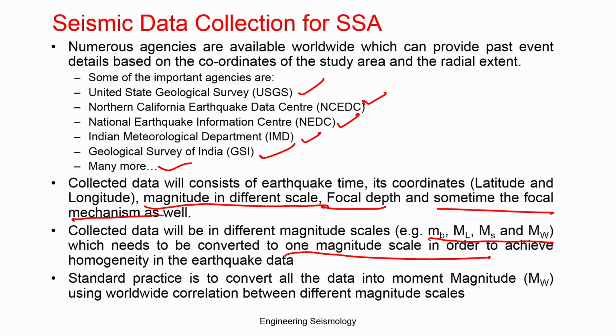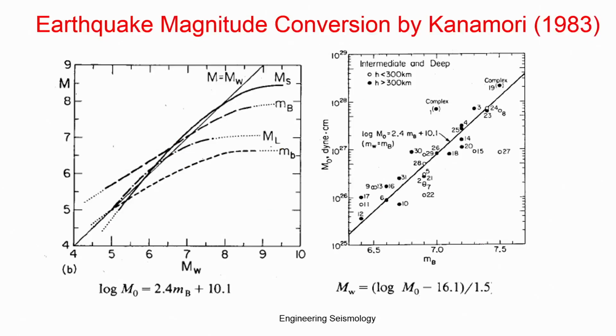If you understand the different earthquake scales and how they have been developed, then you believe that the moment magnitude is the most reliable magnitude. All magnitudes should be converted to moment magnitude. The conversion from one magnitude scale to another is called homogenization. The process of converting from one magnitude to another, making a similar magnitude, is the homogenization process. This is an example where you can see that MW equals, this is actually the MW plot.